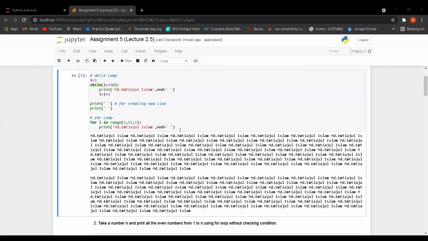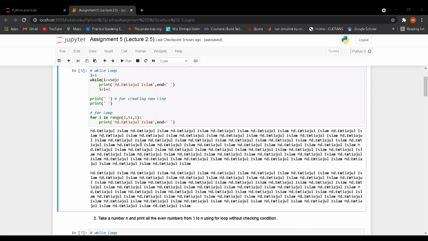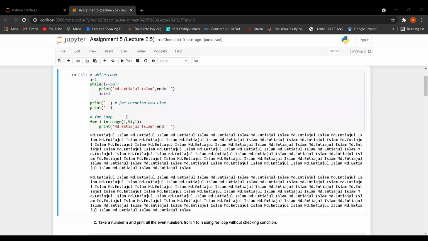Now let's go for the for loop. In the case of a for loop, I have to take the range function. In the range function, the first argument is initialization, the second argument is the condition, and the third argument is the increment. So I have to take initialization as 1.